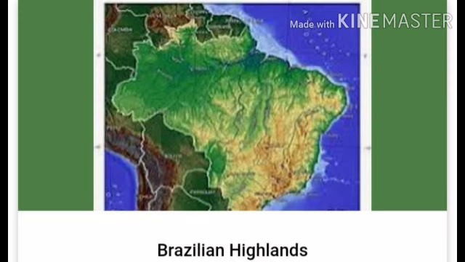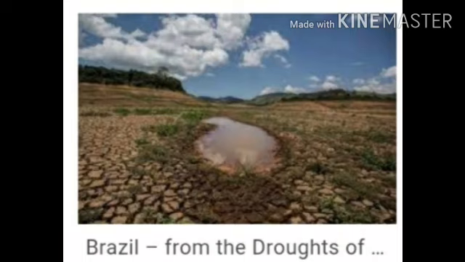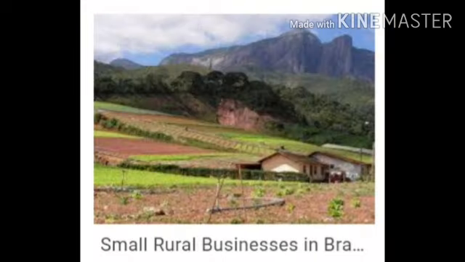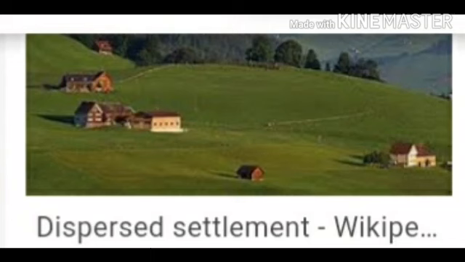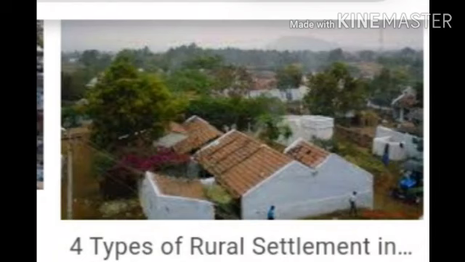The Northeast Highlands, the Brazilian Highlands, belong to rural areas which suffer extreme drought conditions, which makes agriculture difficult, and hence there is found sparse settlement. Sparse means dispersed settlements. Here are given some pictures of rural settlements in Brazil. Look at the figures. Types of rural settlements.